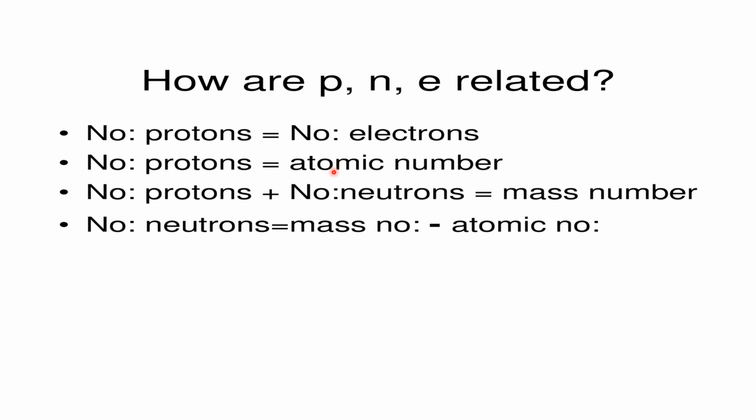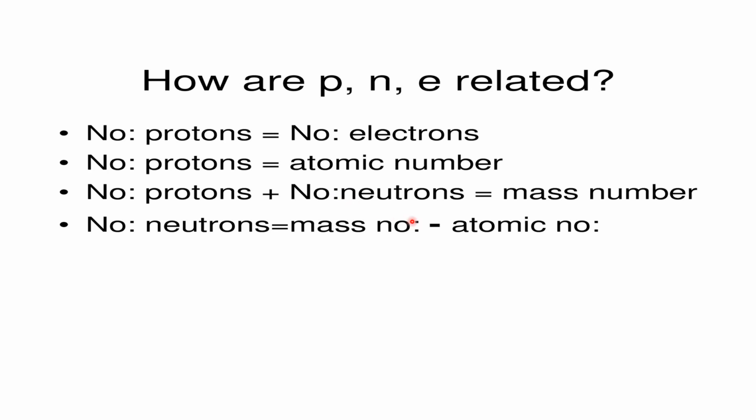Next is the relation between protons and neutrons. The sum of the number of protons and neutrons is equal to the mass number. The number of neutrons present in an atom can be calculated using this formula: number of neutrons is equal to mass number minus number of protons.